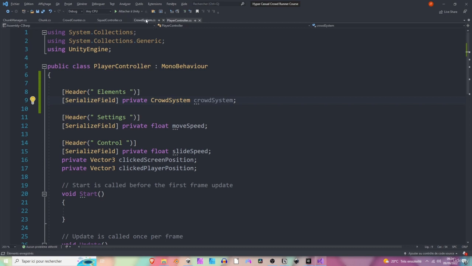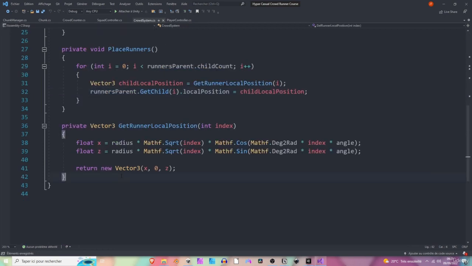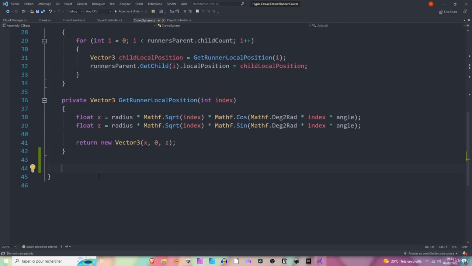And inside the crowd system, let's add a new method that will return the radius of our crowd. So here we are going to write a quick function to get the radius of the crowd. It's going to be a public function. It's going to return a float, which is the radius of the crowd. And let's call it get crowd radius. All right, perfect.